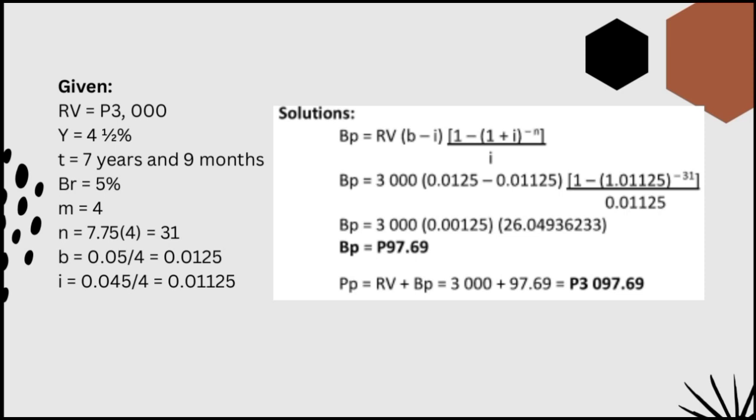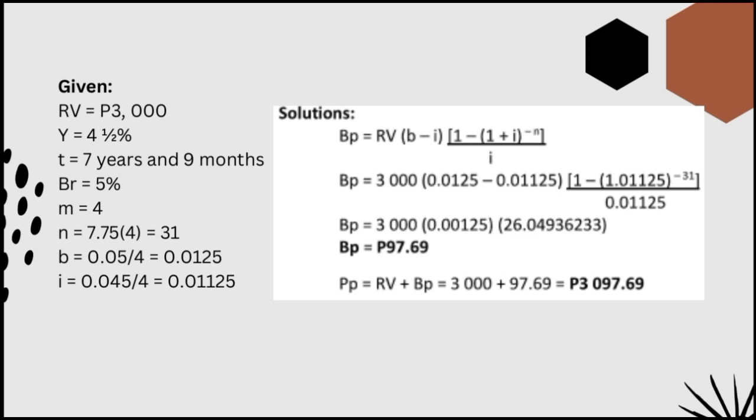So, 1 minus the quantity of 1 plus our I, which is 0.01125, so 1 plus 0.01125 is equal to 1.01125 raised to negative N, which is 31. So divided by I.